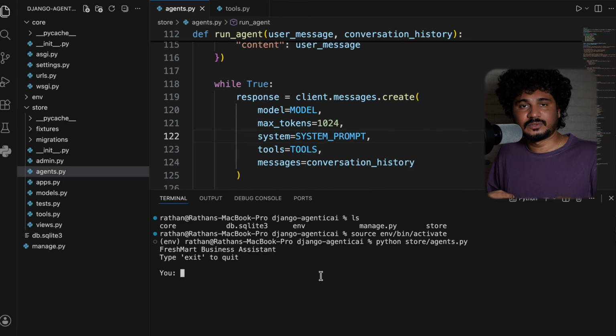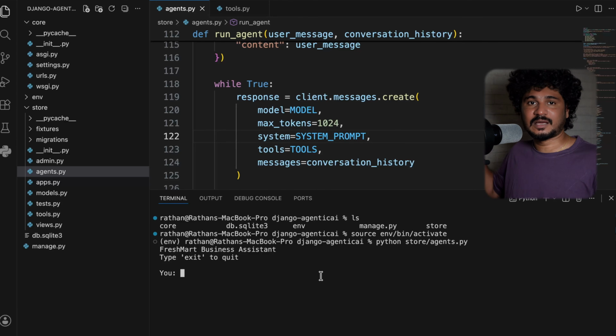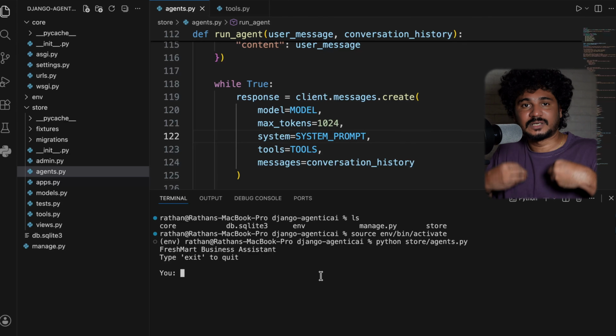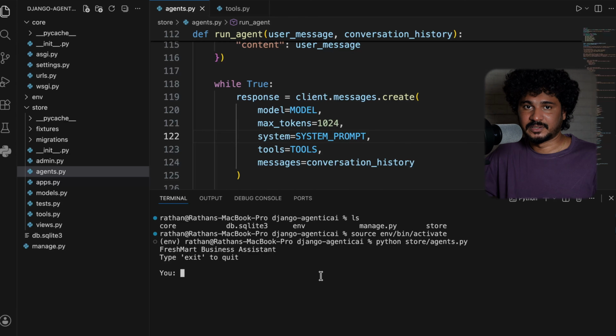Using Django, we are connecting the AI agent with our database, which means we are giving the AI agent access to our database, and the agent will now go to the database and see what is happening. Then it will get the data and analyze it, and tell you exactly what is happening and exactly what you should do as a business owner, right? This is not the clicking-a-button kind of traditional software development. In traditional software development, everywhere we have either a link or a button. The user has to click it and then we load some data and show it, right? So this is a linear process, right?